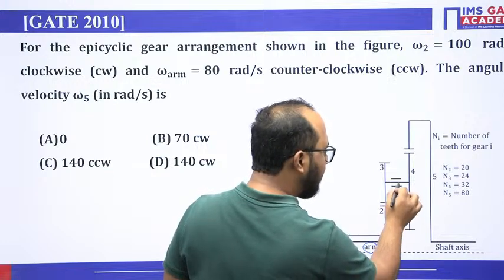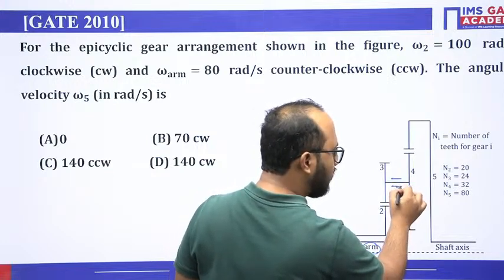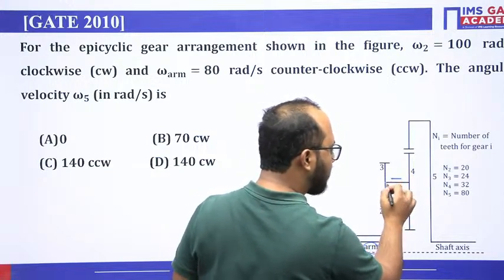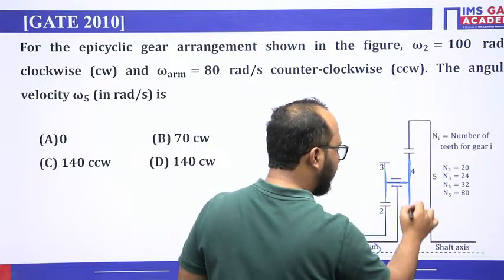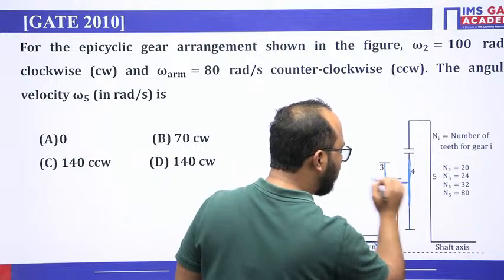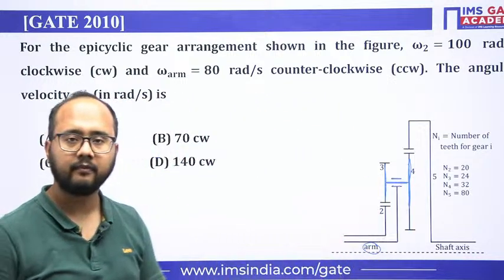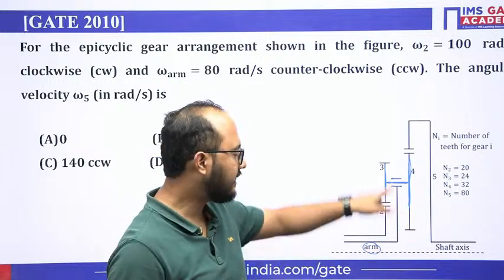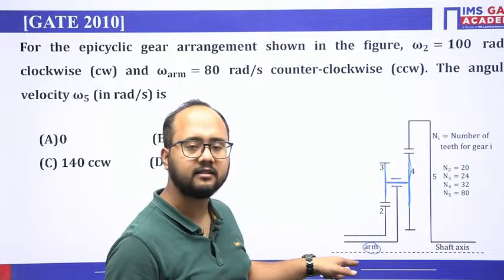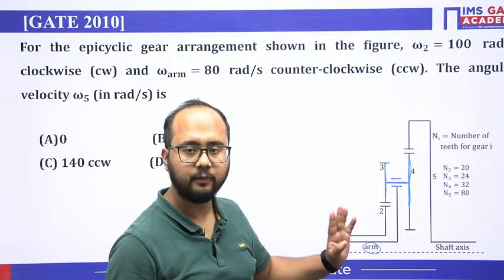The arm is connecting a shaft, the shaft which connects gear 3. This is gear 3 and this is gear 4. Gear 3 and gear 4 are on the same shaft, and that is connected through the central axis with the arm. I hope you are able to understand.